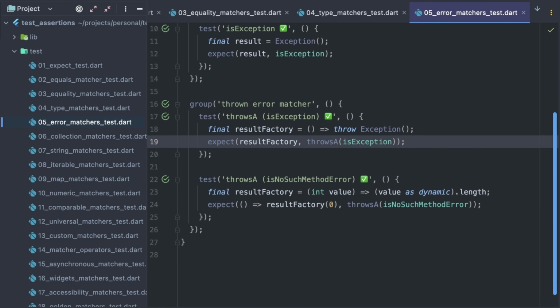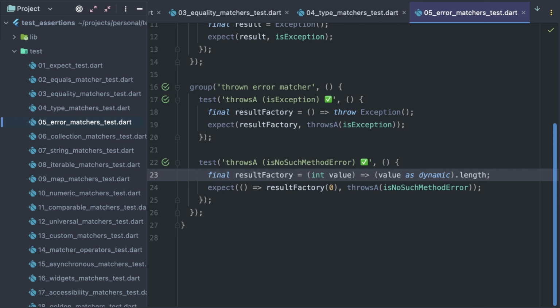Here is another interesting example. I declare a function that accepts an integer, treats it as a dynamic, and attempts to call the length getter. Obviously, the integer type doesn't have the length getter, and thus the function fails with a no such method error. And that's exactly what this test expects, and thus passes successfully.